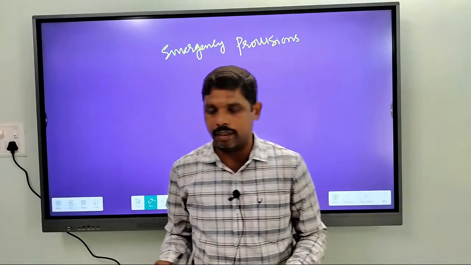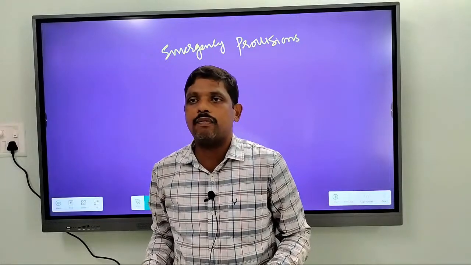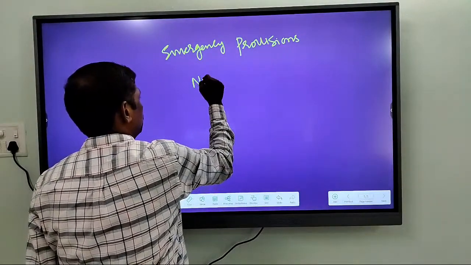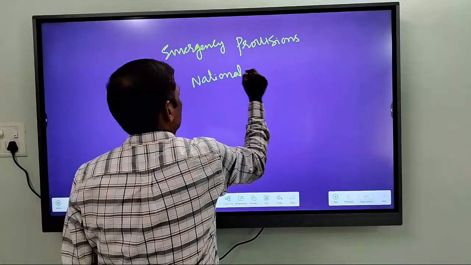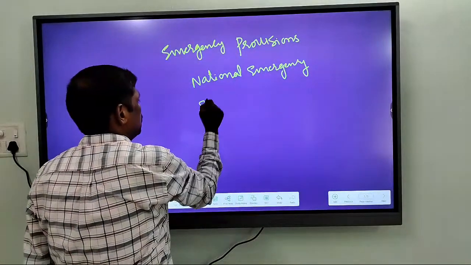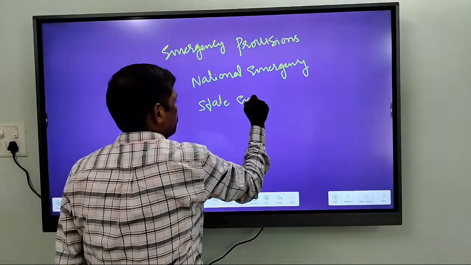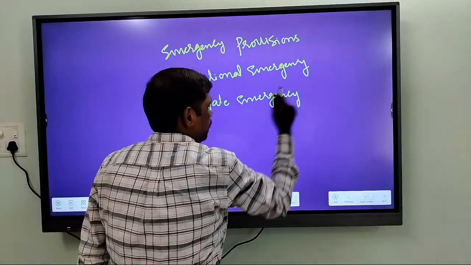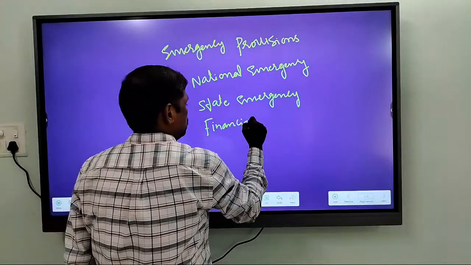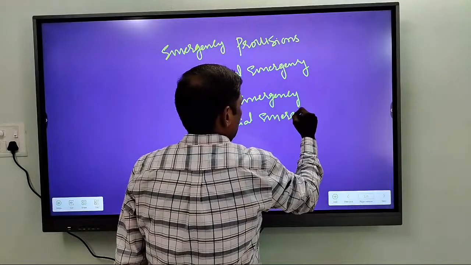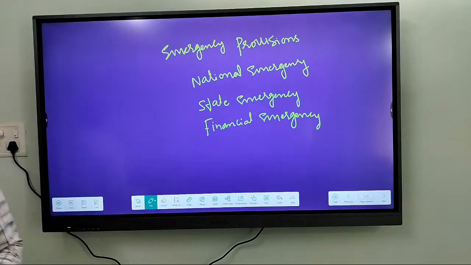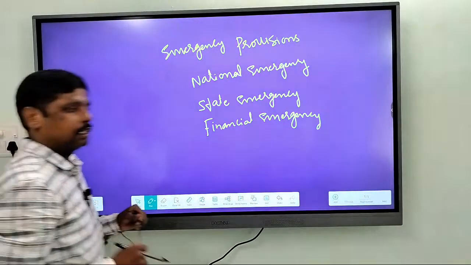Remember, in our constitution, three types of emergencies are described. One is national emergency, second one is state emergency, and financial emergency. So these are three types of emergencies which are mentioned in the Indian Constitution.